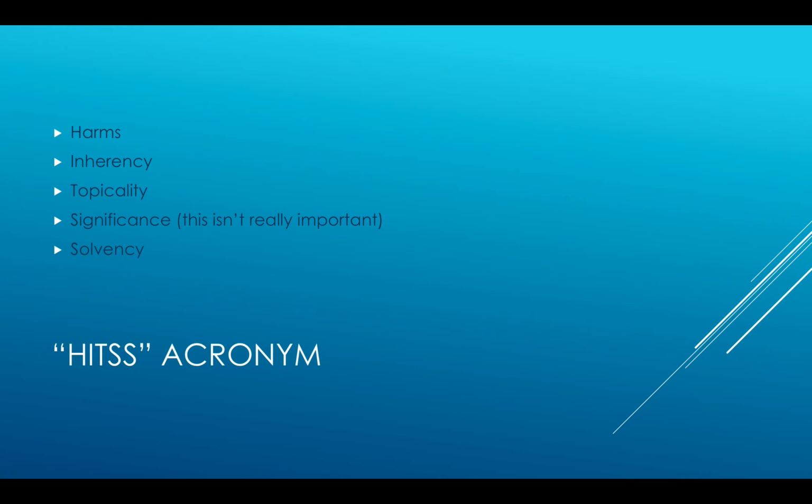So now that you understand basically what a plan is, which I think the easiest way to think of it is just proving an example of the resolution, being the affirmative burden, there are five core things that are important to remember when constructing a plan and what you need to win, which is also known as the HITS acronym. So harms is a bad thing that is happening. So that's the H, a bad thing that is happening in the status quo that the plan is able to prevent. So with that grocery store analogy, the harm is that I'm incredibly hungry and have run out of food. Therefore, I need to go to the grocery store and specifically go to Walgreens to address that.